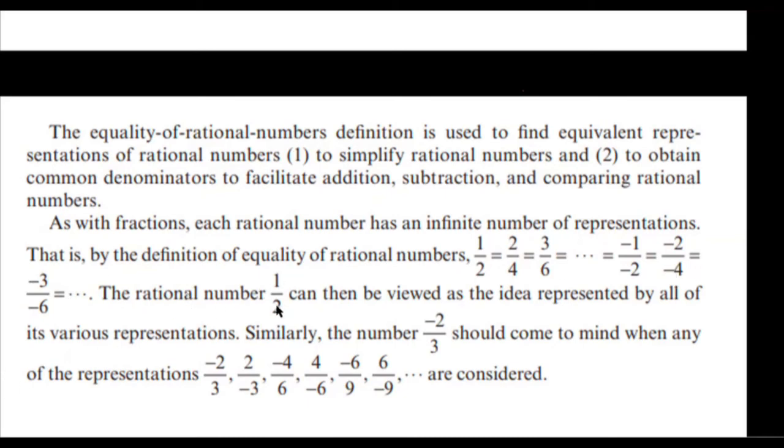So the rational number 1/2 can be viewed as the idea represented by all of its various representations. Similarly, the number negative 2/3 should come to mind when any of the representations of negative 2 over 3, or 2 over negative 3, or negative 4 over 6, or 4 over negative 6, and so on, is seen.